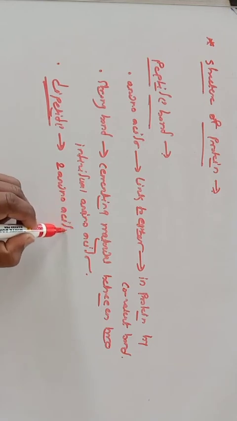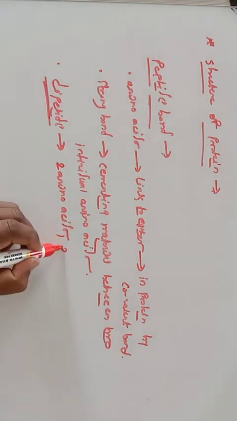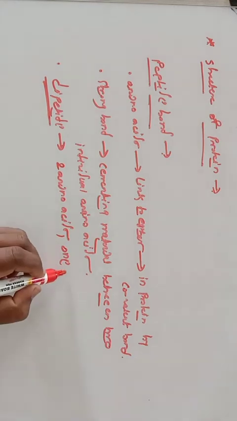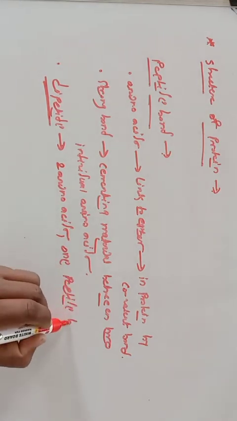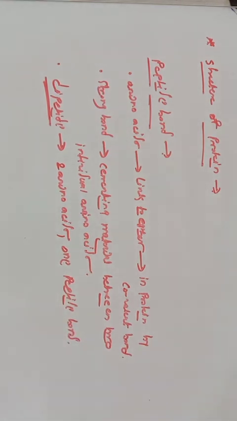Dipeptide will have two amino acids and one peptide bond. So you should remember that whenever we consider a dipeptide, it means there are two amino acids and one peptide bond. When you consider a tripeptide, there are three amino acids and two peptide bonds. Again, if you consider a decapeptide, it means there are a total of 10 amino acids but 9 peptide bonds. So you should remember this point.